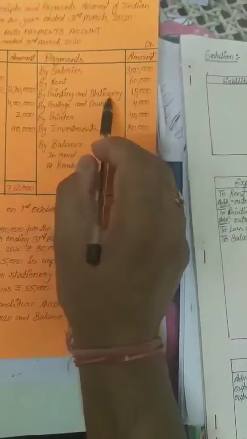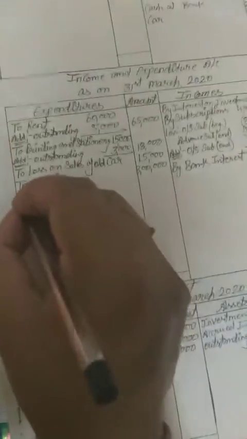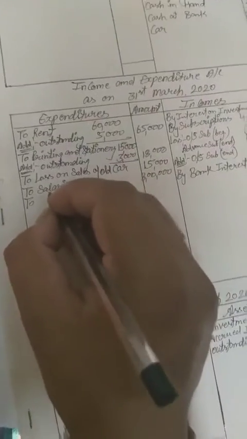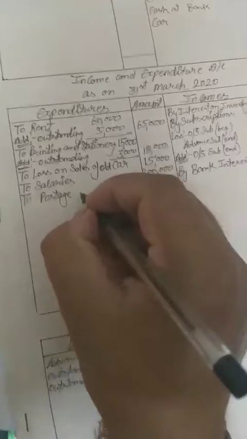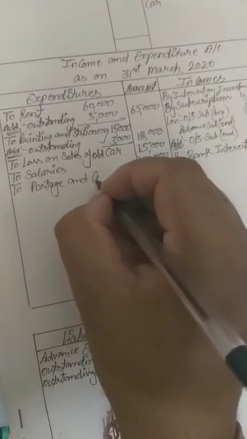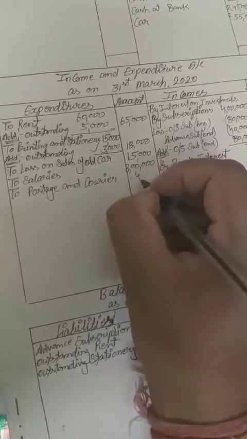By printing and stationery, already we have done. By postage and courier, it is on the expenditure side, to postage and courier, 4,000 rupees. Next one, printer.